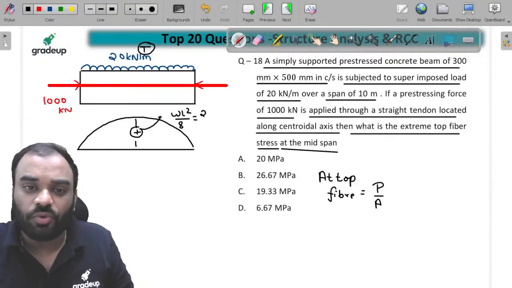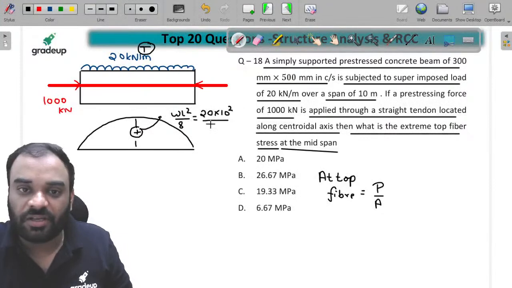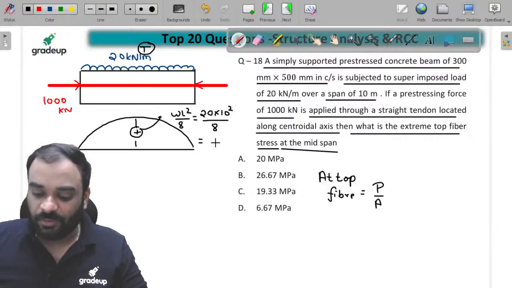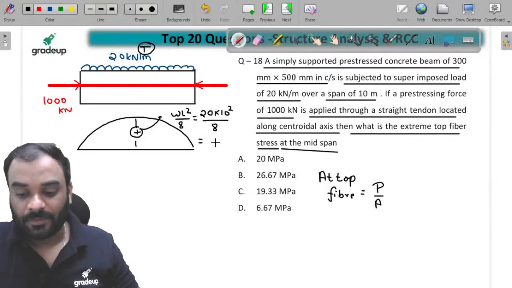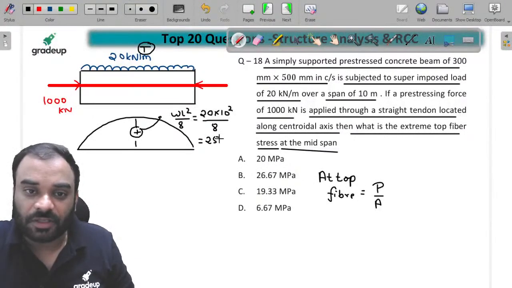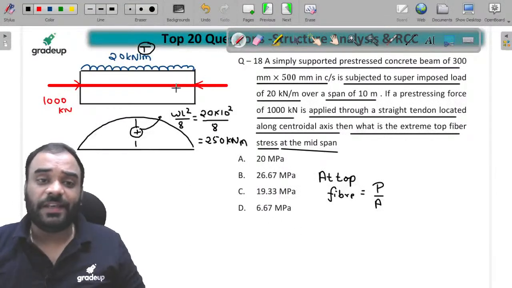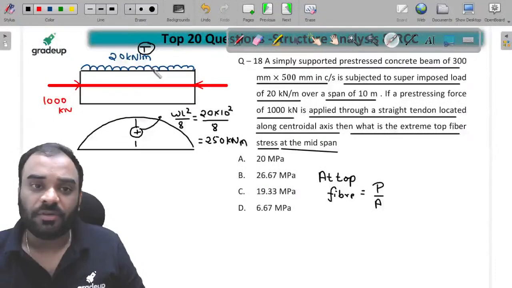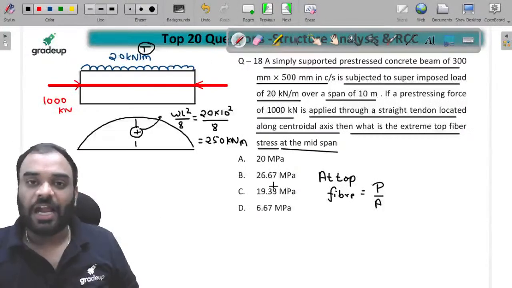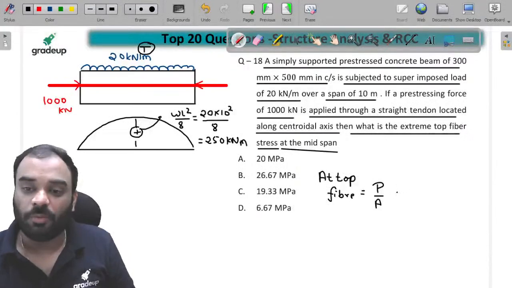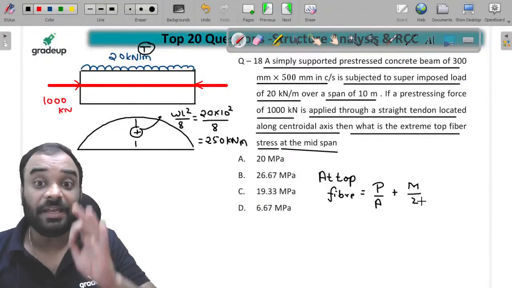So just put this value. What is the value of W? 20. What is the value of L? That is 10. 10 square divided by 8. Just calculate the bending moment over here. Bending moment calculate करिए बच्चों कितना आया? It is equal to 250. कितना? 250 kilonewton meter. Right? Now due to this particular loading, we may find the compression force at the top fiber, and that particular value is equal to how much? M by Z. Simple. M by Z.